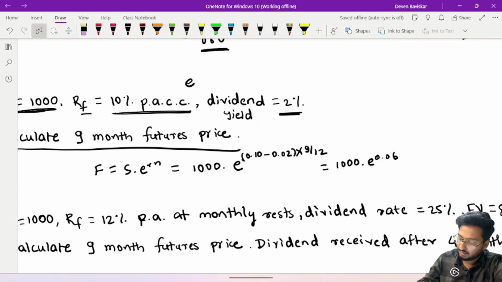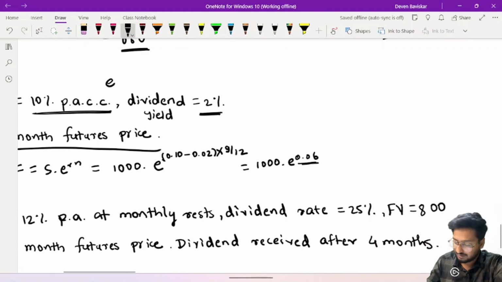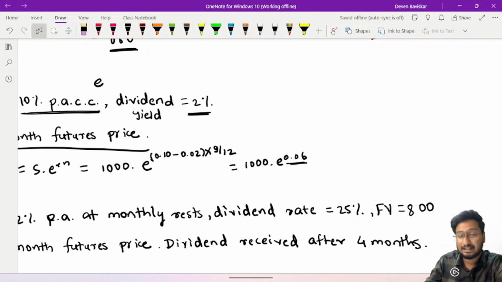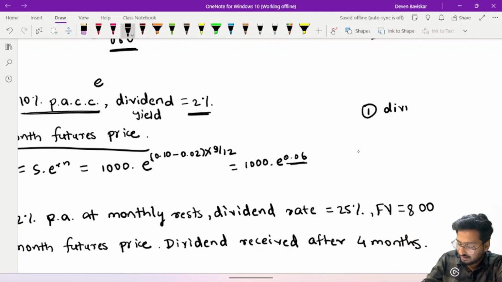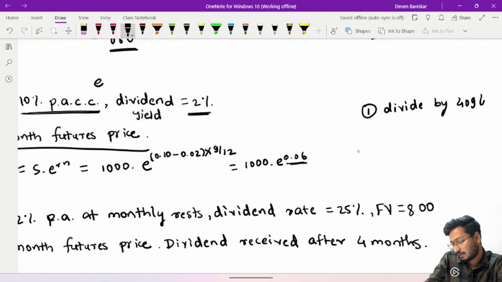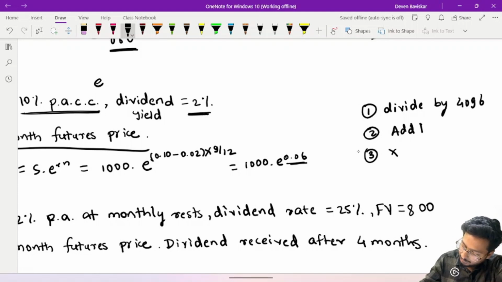Now let's just find this value of e raised to 0.06. What did I tell you? First step is divide by 4096. Then add 1, then multiply is equal to 12 times.